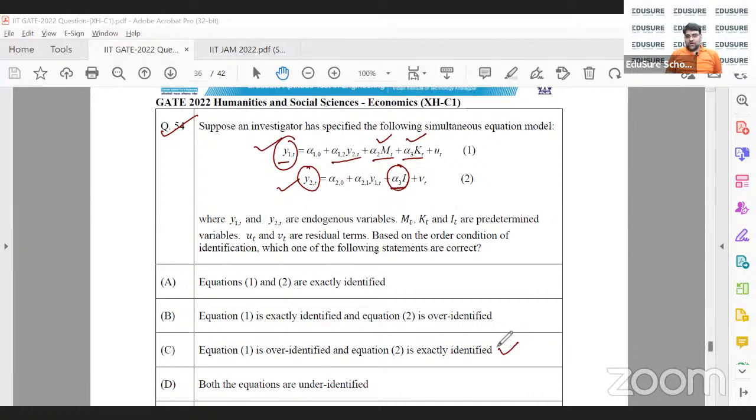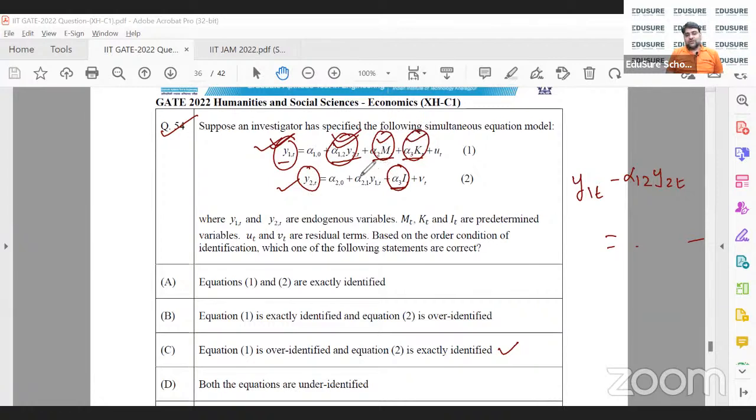The other school of thought says that if this is not a regression and these are two endogenous variables, like for example, I can write y1t minus alpha 1 y2t is equal to something. So there are two endogenous variables and two predetermined variables. So this is exactly identified and this will be under identified.